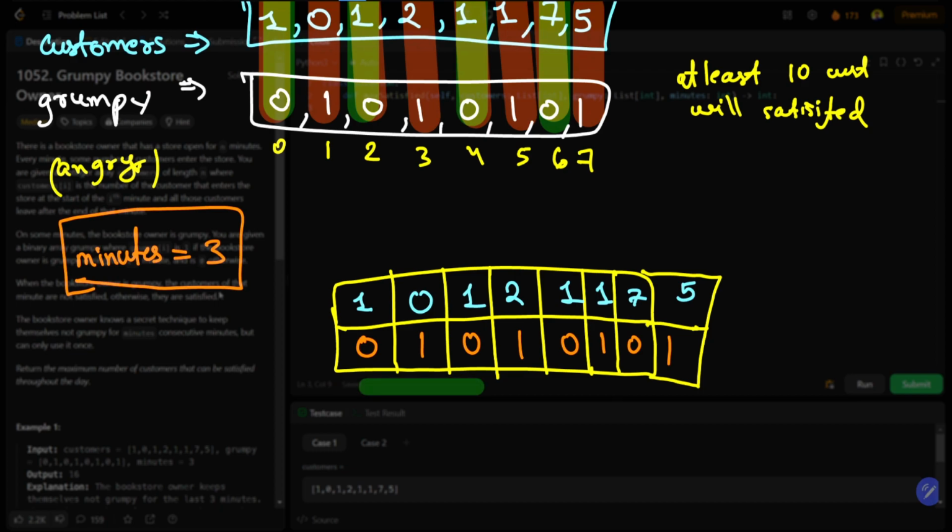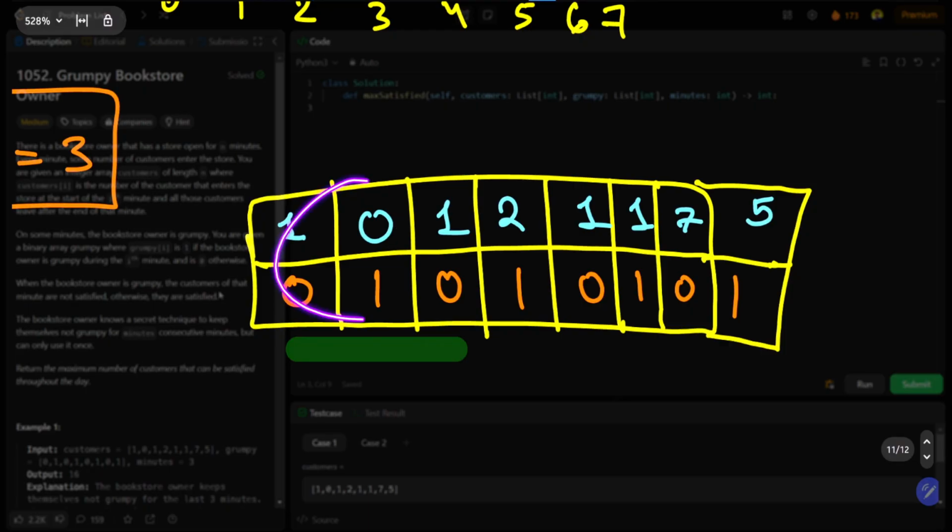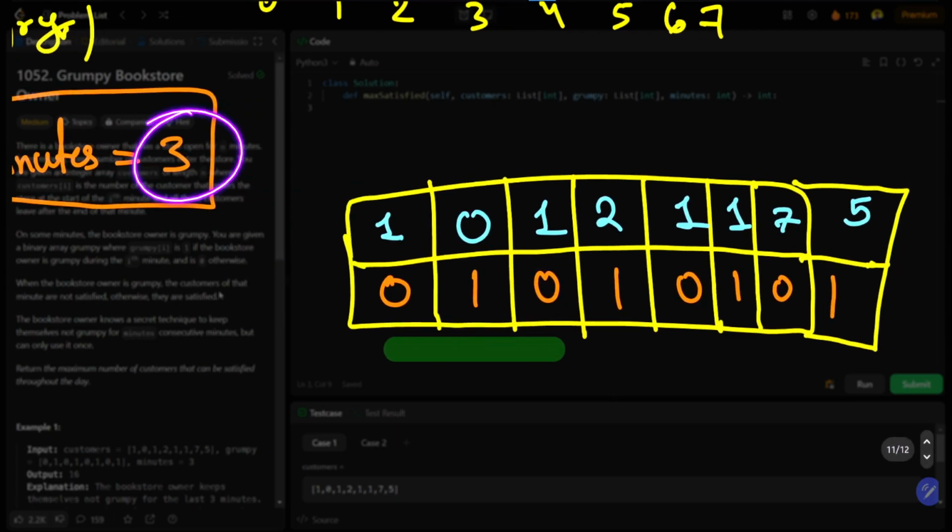If I use these 3 consecutive minutes, so this is 0 minute, 1 minute, 2 minute, which means a total of 3 minutes, I can utilize my 3 minutes to make this owner non-grumpy. This one can be changed to 0. If I make this one 0, I can contribute nothing, so from here nothing is being contributed.